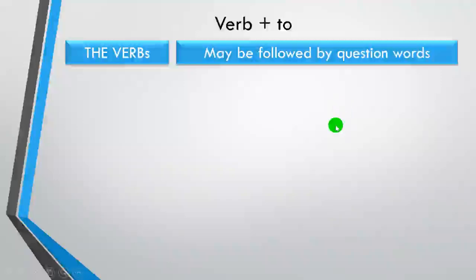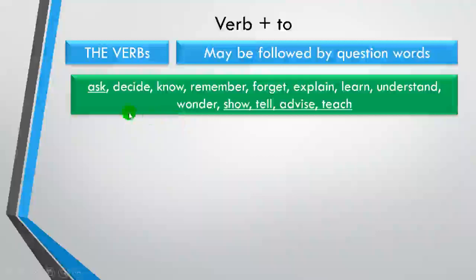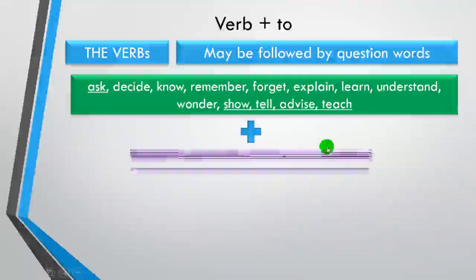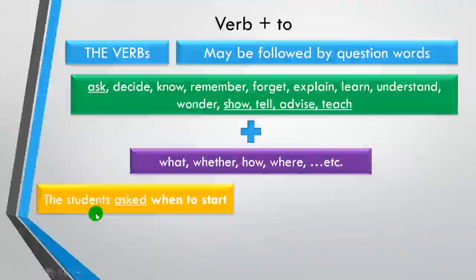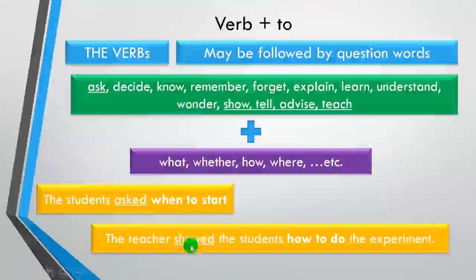Verb 2 may also be followed by question words, like ask, decide, how, teach, plus what, whether, how, where, etc., as long as they belong to question words. For example, the students ask when to start. You see, when is the question word, and then plus another verb. Ask belongs here. The teacher showed the students how to do the experiment.